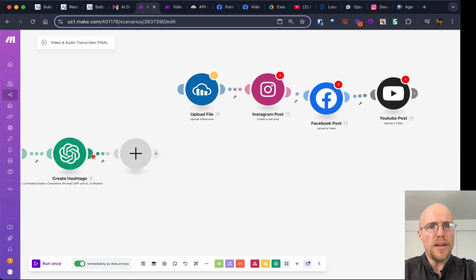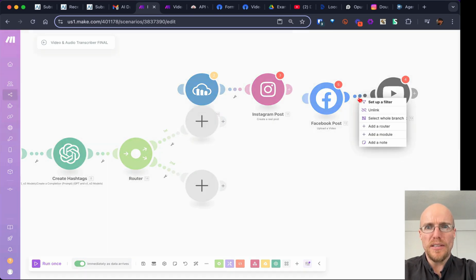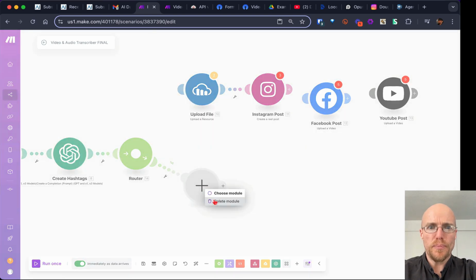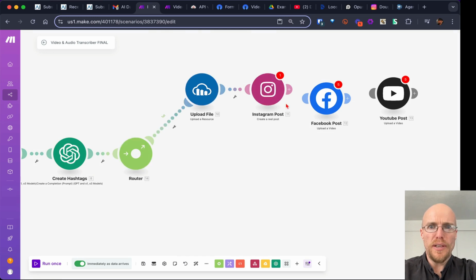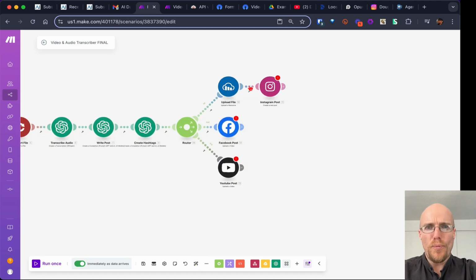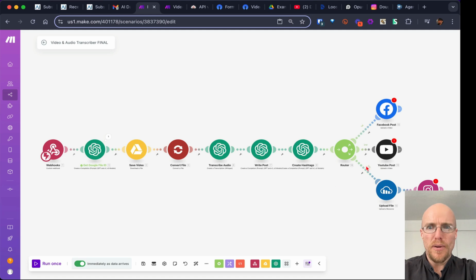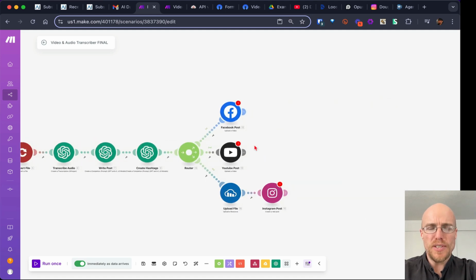So you can click on plus, you can click on router, and now it starts to do these cool things for you. I'm going to just unlink these, and delete these two. And we can just go like this. All right, and now we can align the things again. I'll talk about Instagram in a second. In fact, I could say, if I wanted to, order routes and apply. And now Instagram has an extra step.